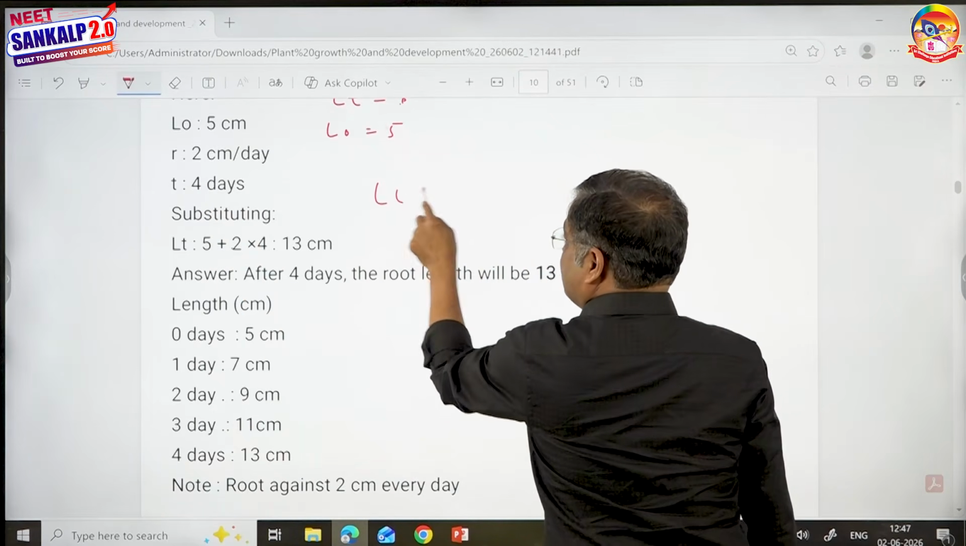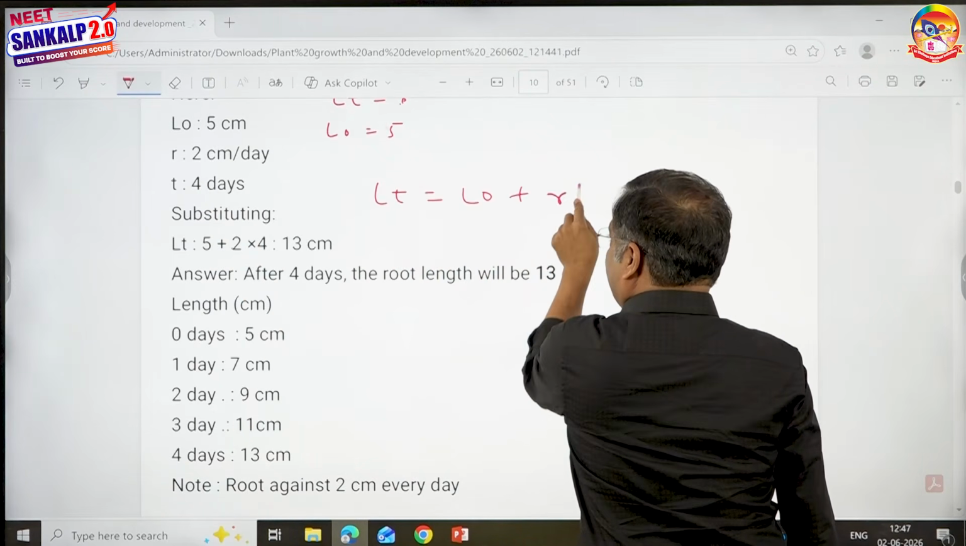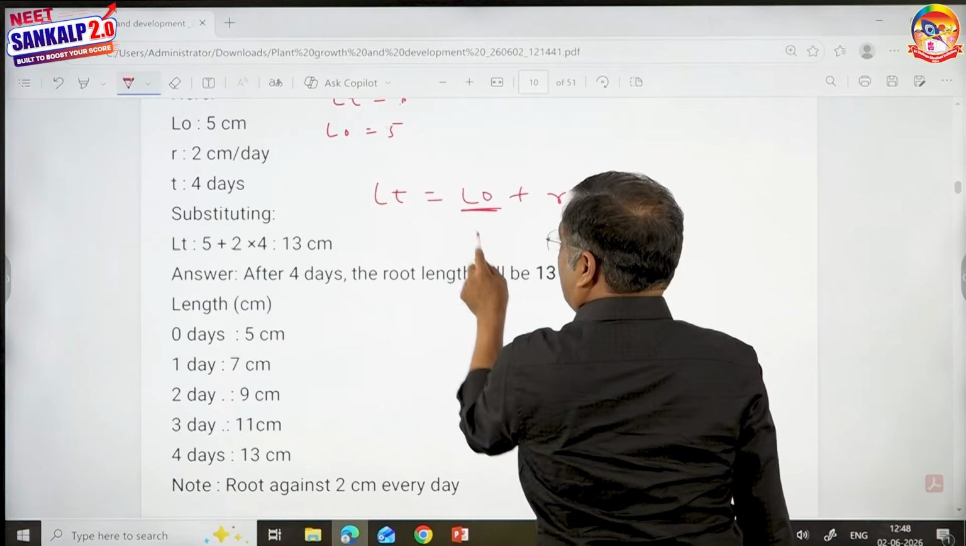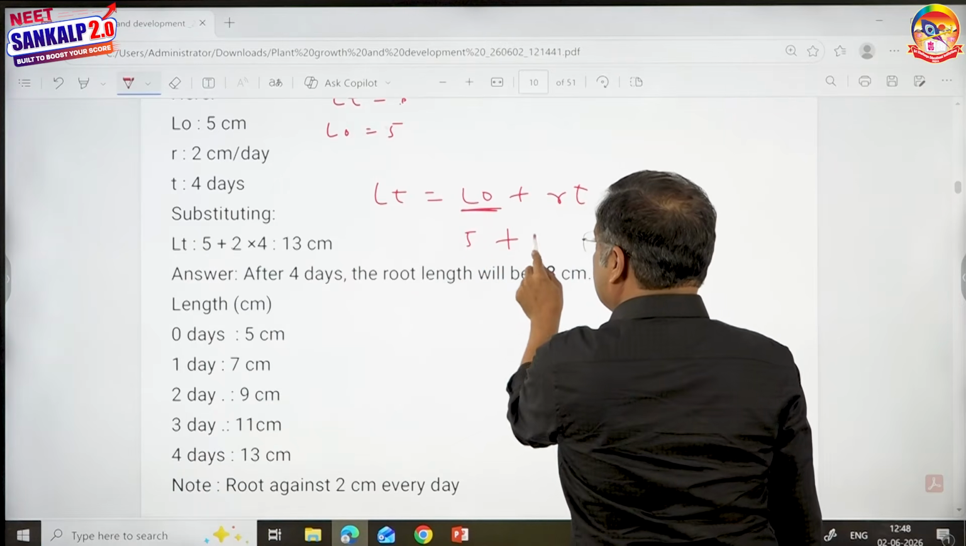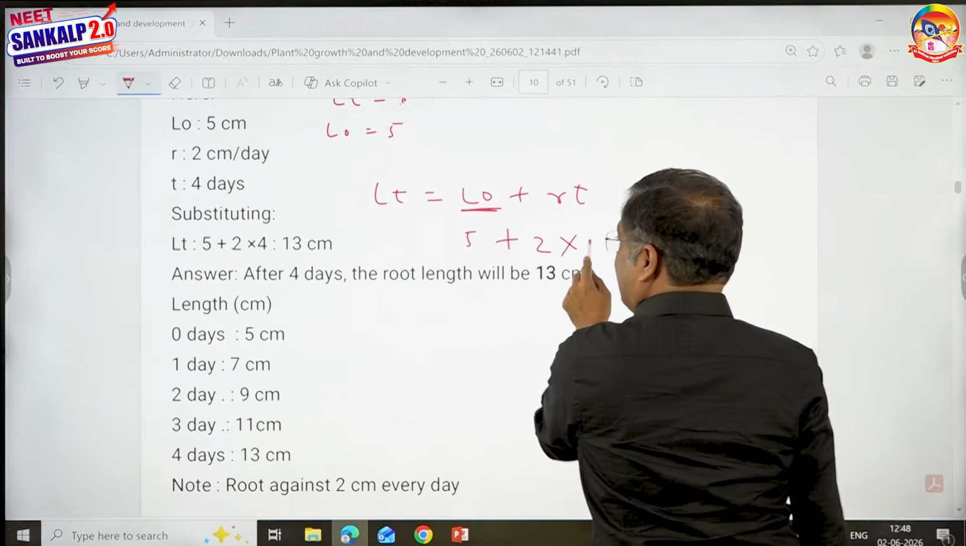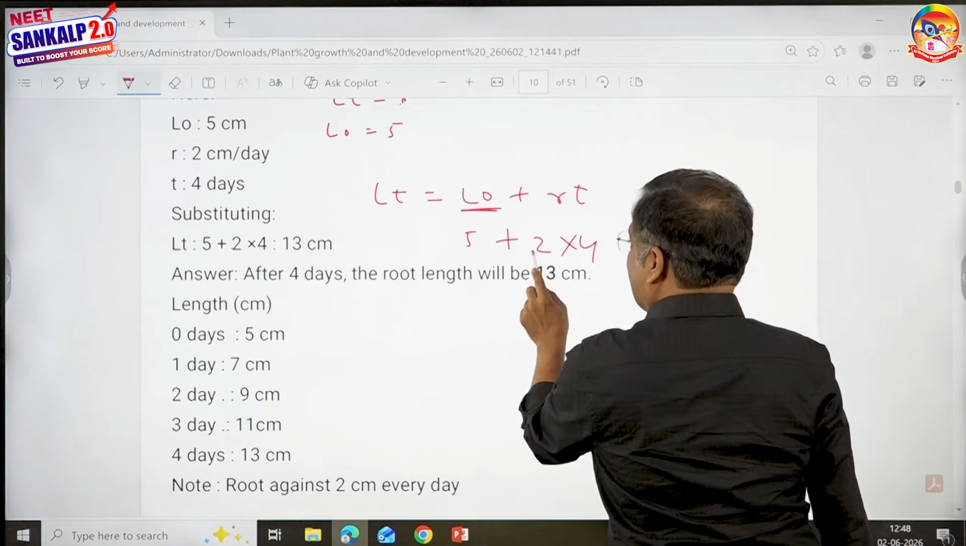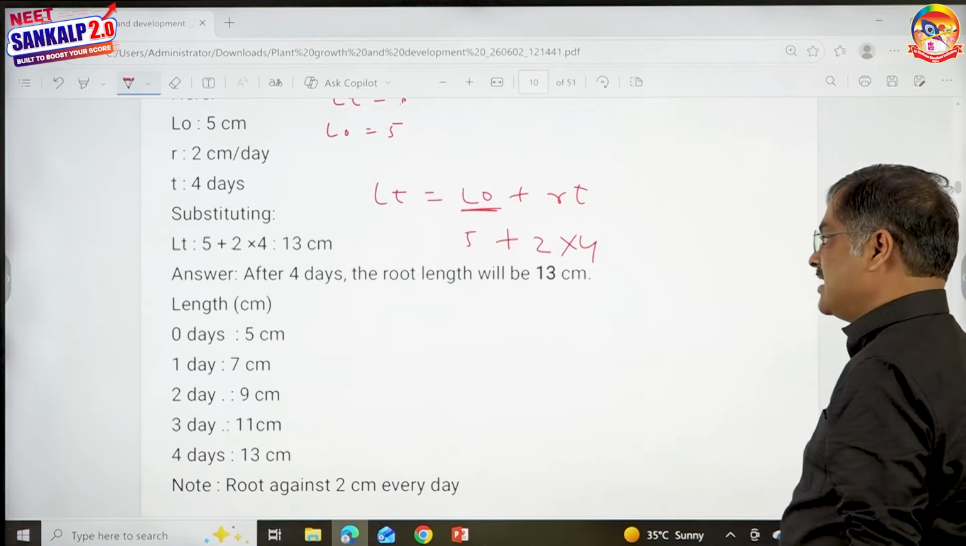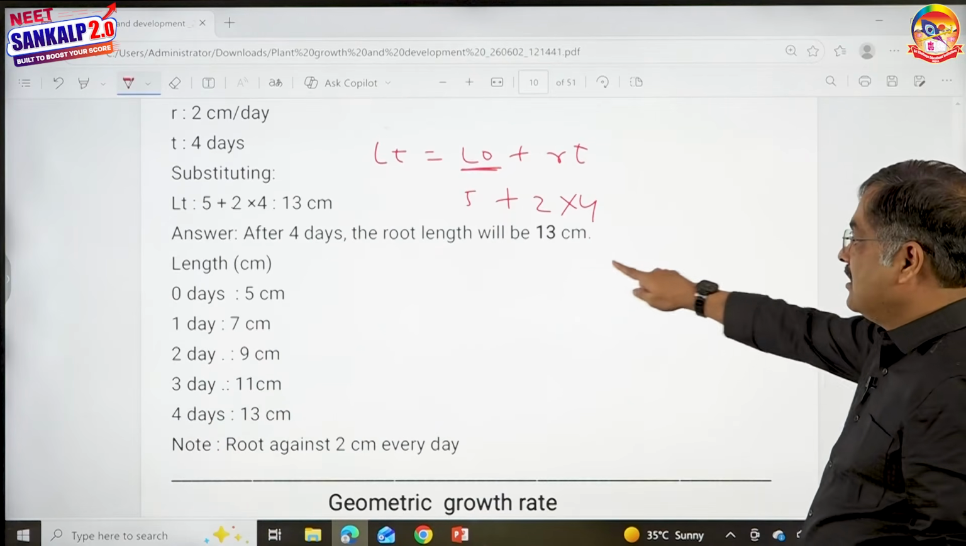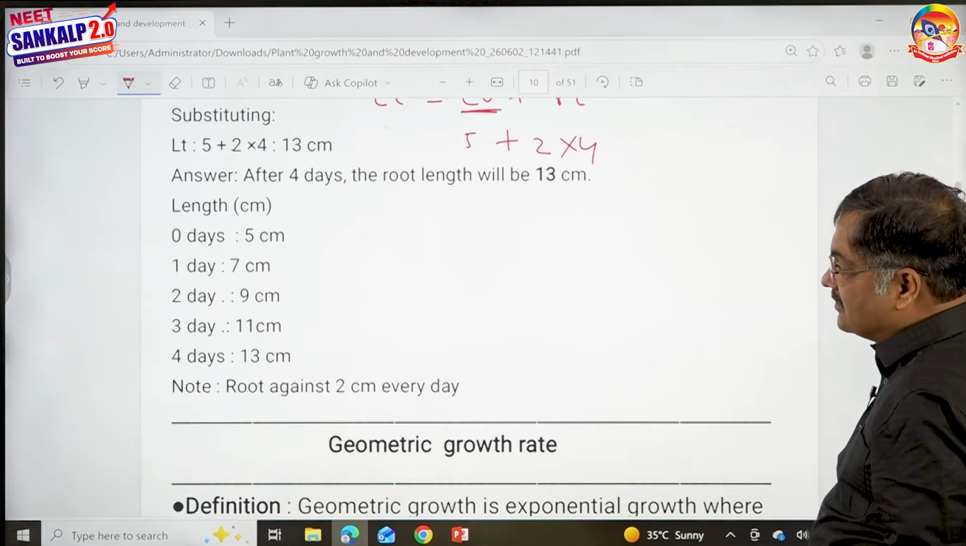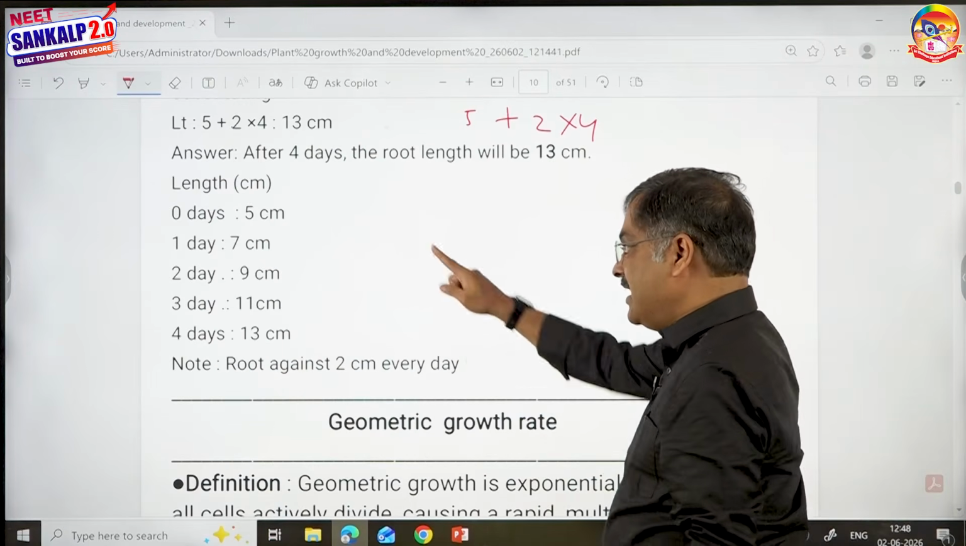So you know that Lt is equal to L0 plus rt. L0 is 5 plus rate is 2 centimeters for how many days? 4. So 4 twos are 8, 8 plus 5, 13 centimeters. So after 4 days, the root length will be 13. Initially it is 5, later it is 13.